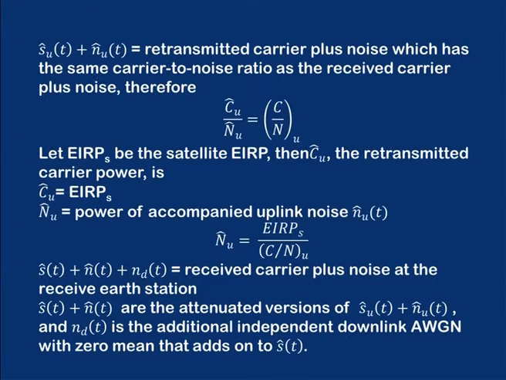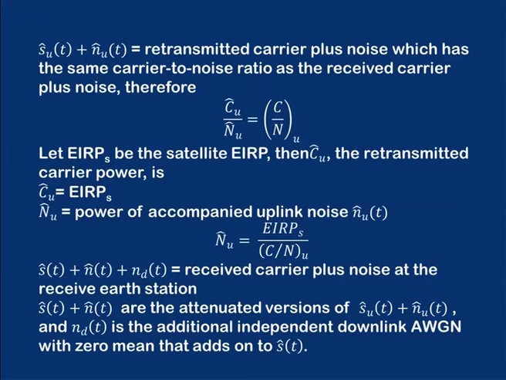S cap and N cap, see the notations here, are the retransmitted carrier plus noise, which has the same carrier to noise ratio as the received carrier plus noise. Therefore, C cap U by N cap U is equal to C by N of U.